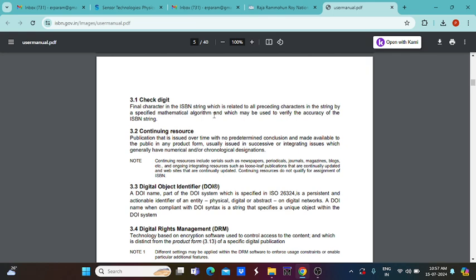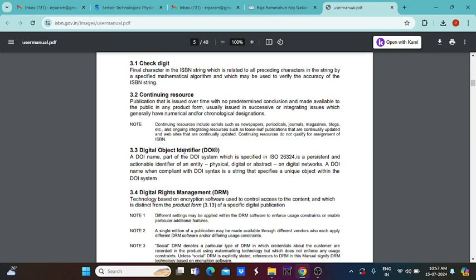So check digit is a very important thing. It is the final character in the ISBN string, which is related to all preceding characters in the string by a specified mathematical algorithm, giving accuracy of the ISBN string. Continuing resources are publications that are issued over time with no predetermined conclusion, and made available to the public in any product form.